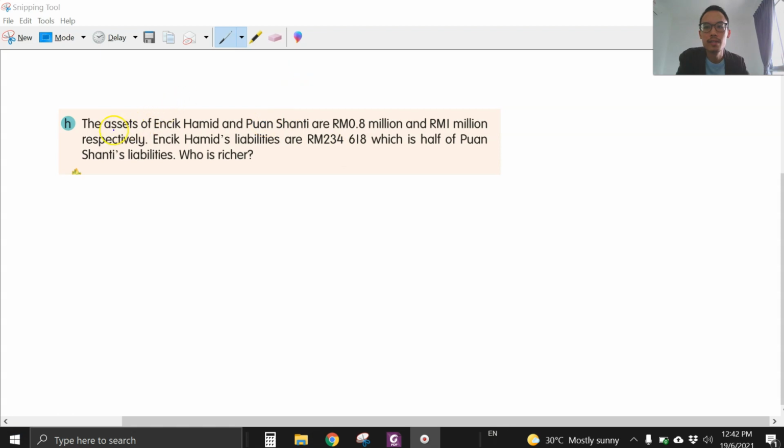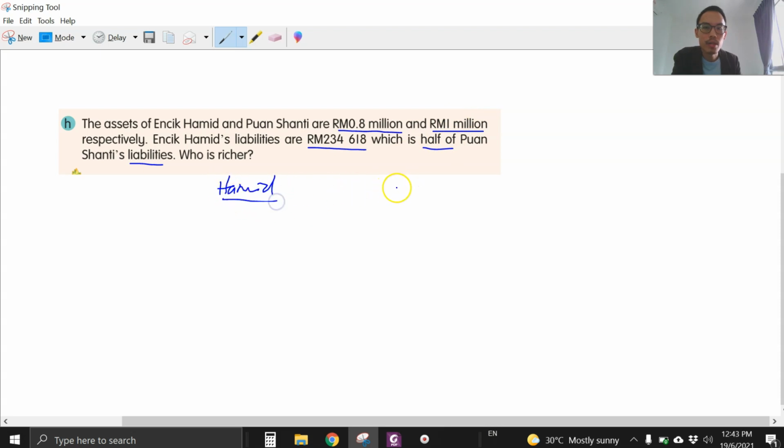Last question. The assets of Encik Hamid and Puan Shanti are 0.8 million and 1 million. Encik Hamid's liabilities are 234,618, which is half of Puan Shanti's liabilities. So who is richer? Okay, so we write down first. On our left, we have Encik Hamid.